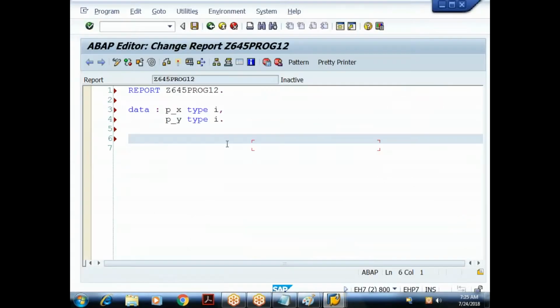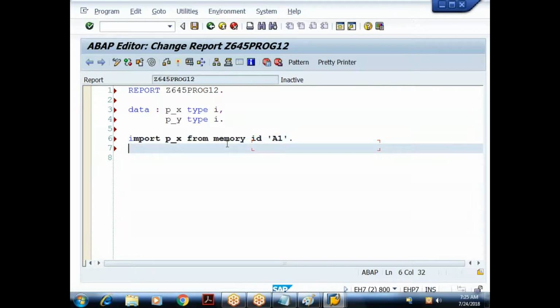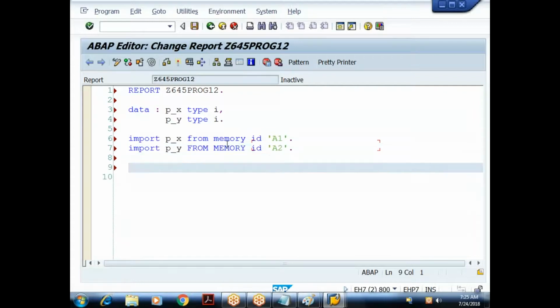Now in my target program, I'll say import p underscore x from memory ID A1, and then import p underscore y from memory ID A2. The import statement will read the values from the ABAP memory referring to that memory ID.